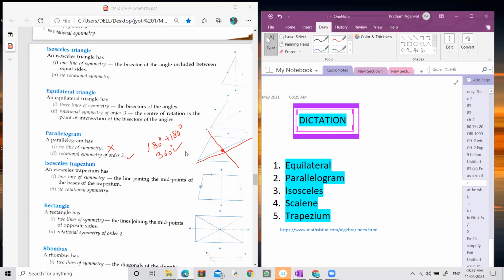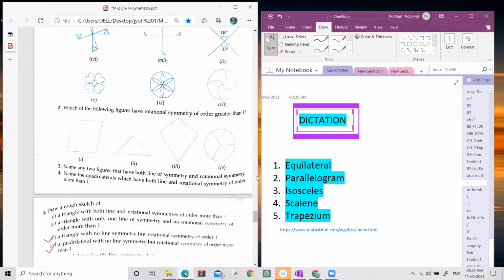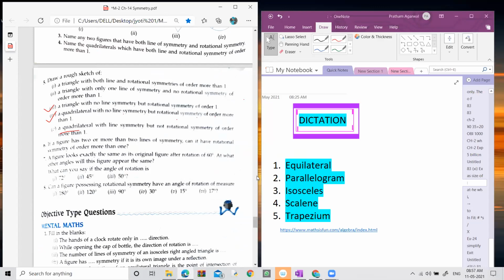Okay, now let's see the next part of this question. A quadrilateral with line of symmetry, but not rotational symmetry of order more than one. Now, this quadrilateral has a line of symmetry, but not rotational symmetry. Opposite of the fourth part. In the fourth part, there is no line of symmetry, but there is rotational symmetry. But in this fifth part, it has line of symmetry, but no rotational symmetry.